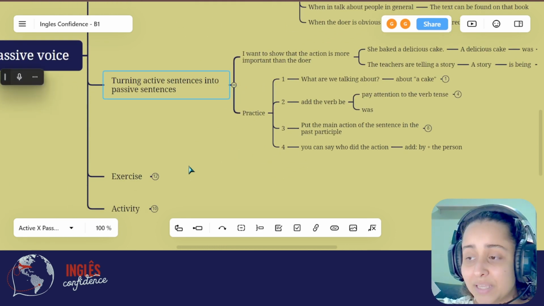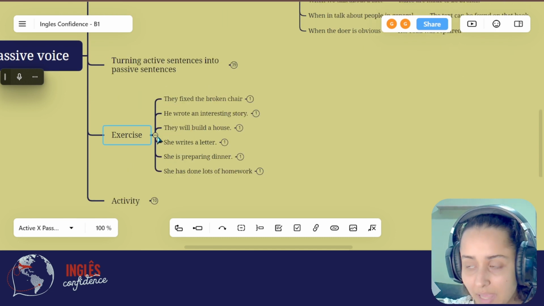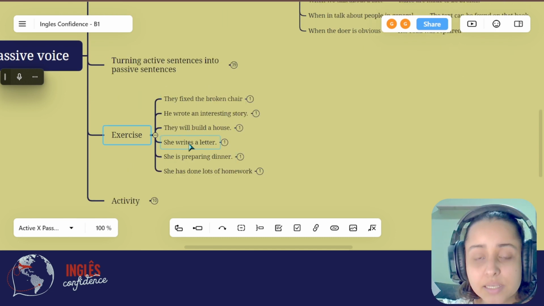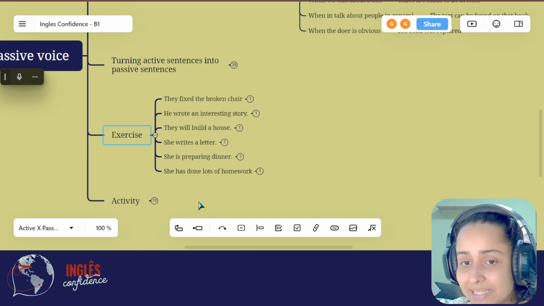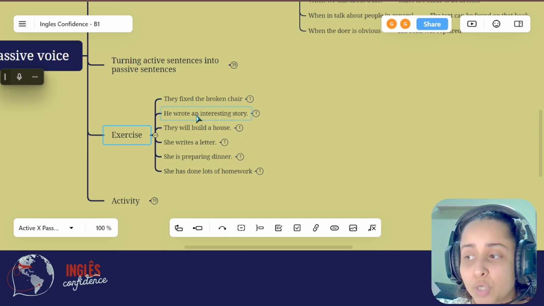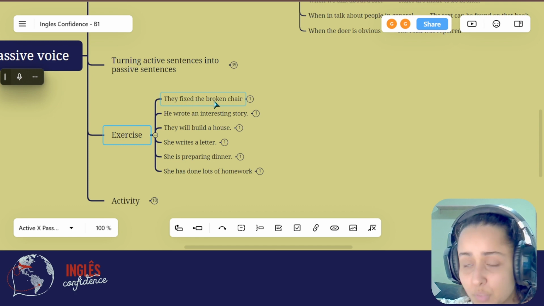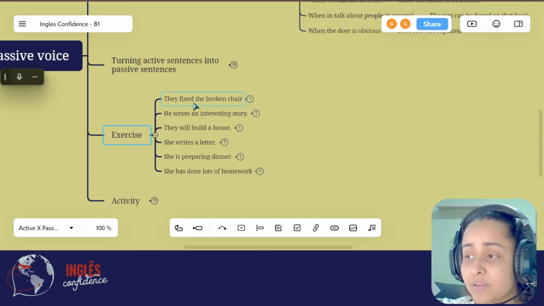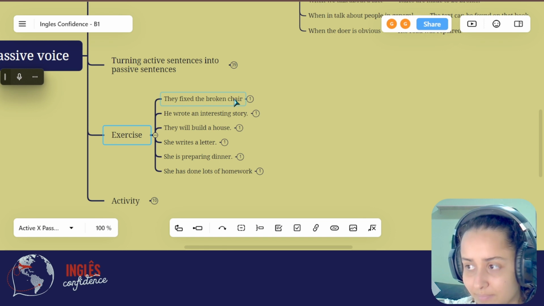Okay, so now let's do an exercise. I have here a few sentences. What I want you to do is pause this class, and then you will put all these sentences into the passive voice. I will do the first one with you, okay? They fixed the broken chair. What is the object here? The object is the broken chair.